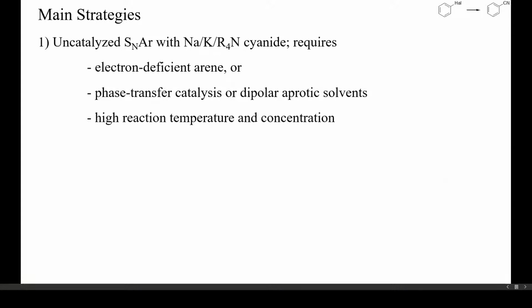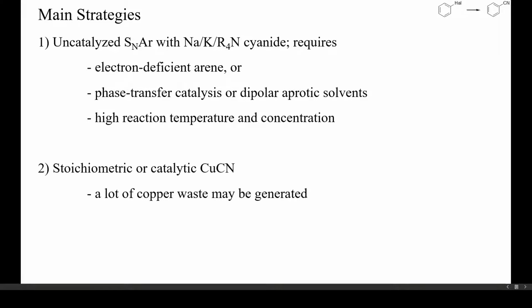There are three main strategies to convert aryl halides into nitriles. The most economical is direct, uncatalyzed aromatic nucleophilic substitution with sodium, potassium or tetraalkylammonium cyanide. This only works well with electron-deficient arenes and often requires phase transfer catalysis, dipolar aprotic solvents, high reaction temperatures and a high concentration of reactants.